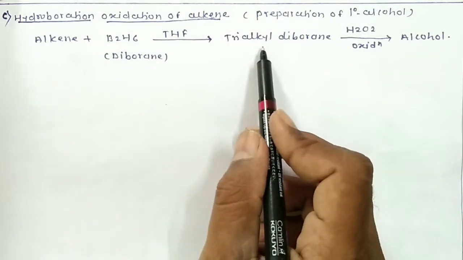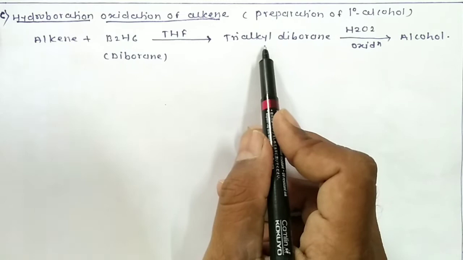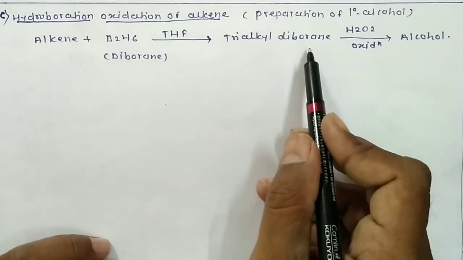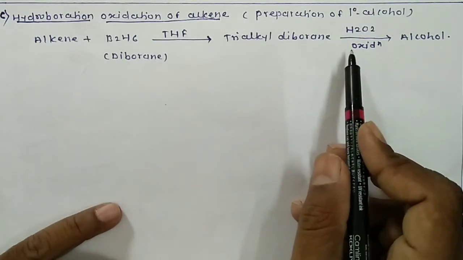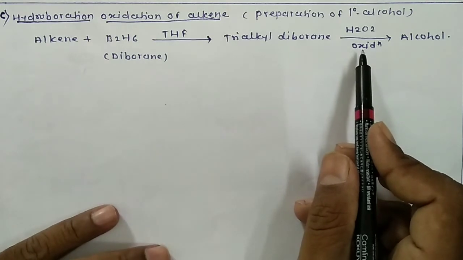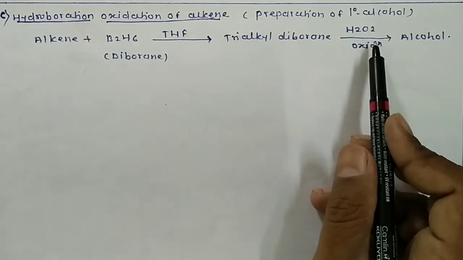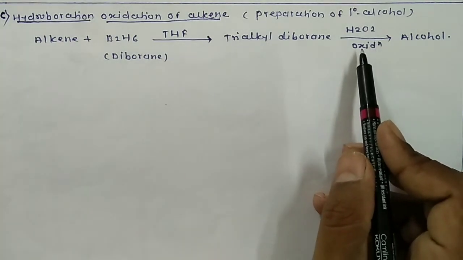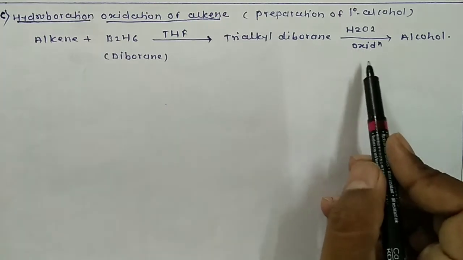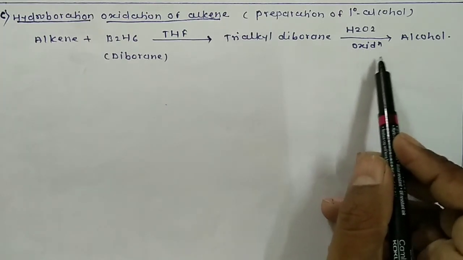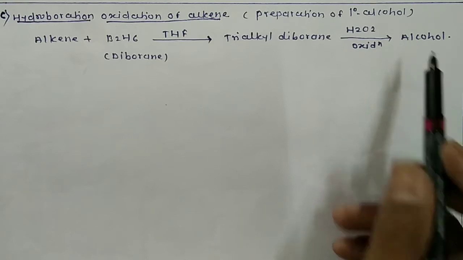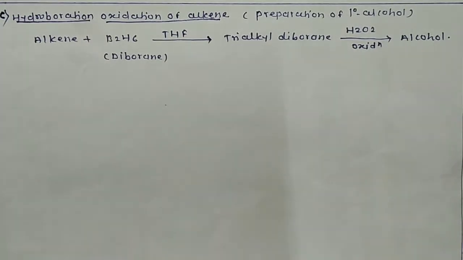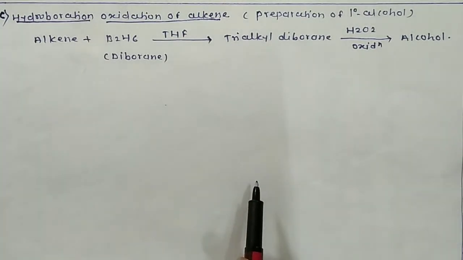Then here also we get an intermediate compound, that is trialkyl borane, and this on reaction with H2O2, alkaline hydrogen peroxide, undergoes oxidation and we get the corresponding alcohol. This reaction is known as hydroboration oxidation of alkene.